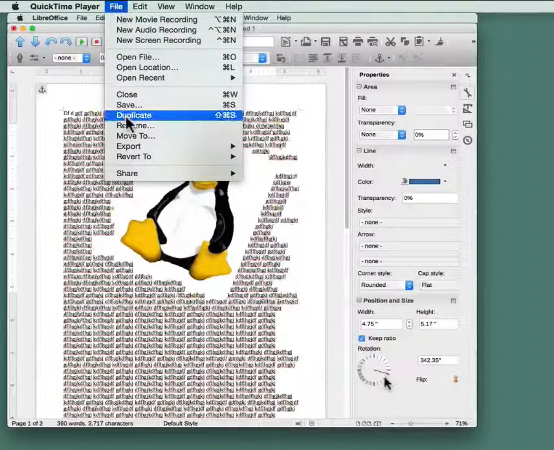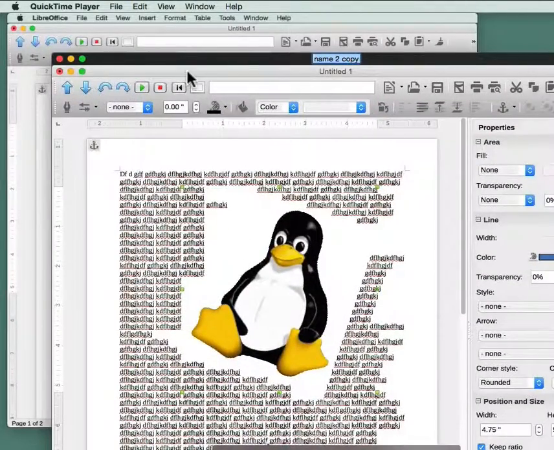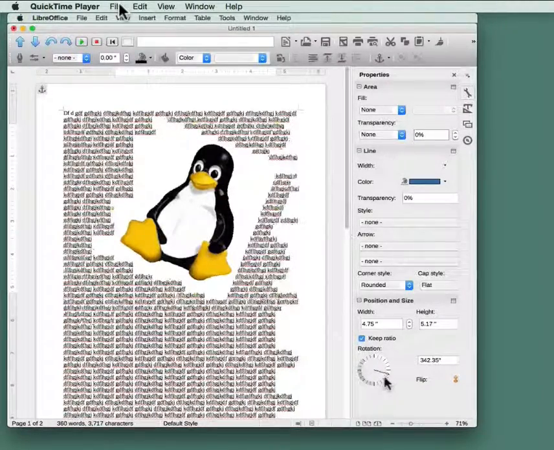It's even somewhat different than the duplicate, where that's again something that you don't have on Windows or Linux, the duplicate feature. I'm going to delete this since I don't want it. So these are a little bit different.